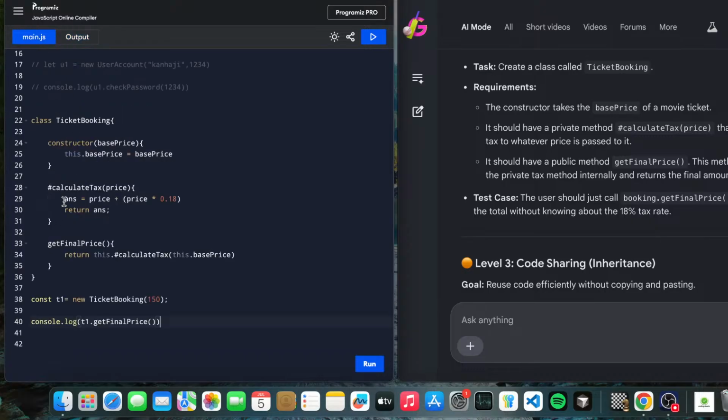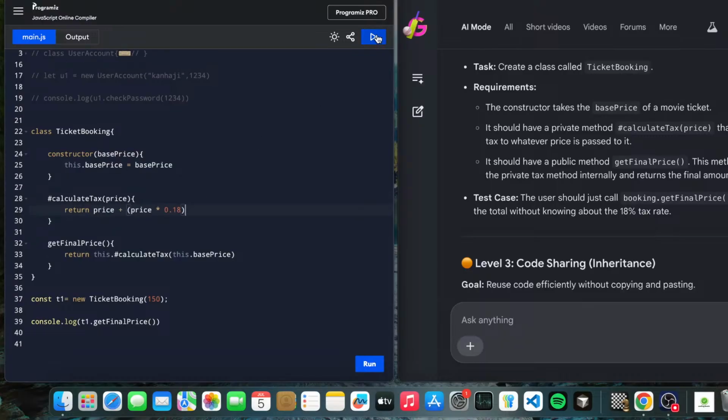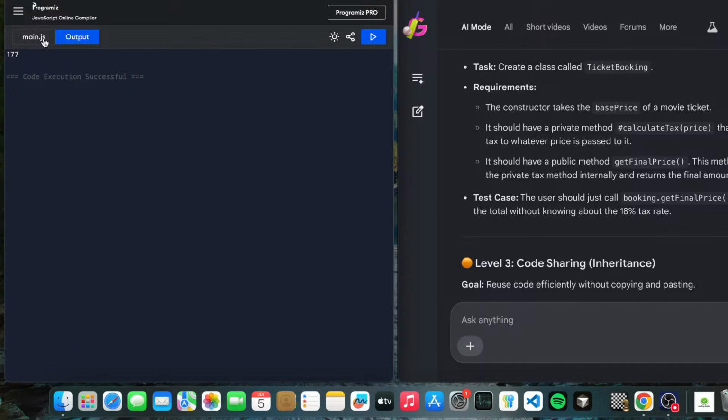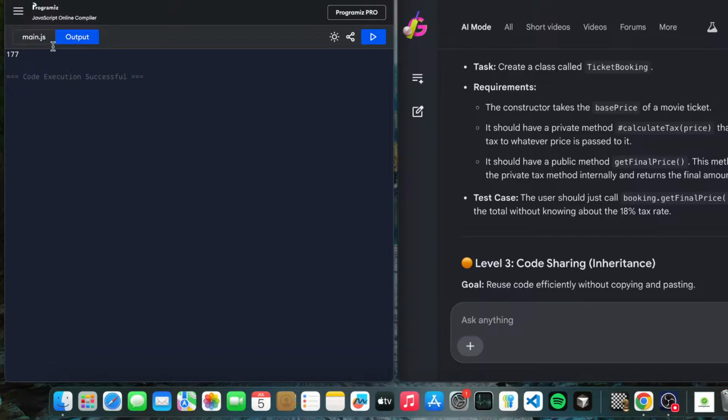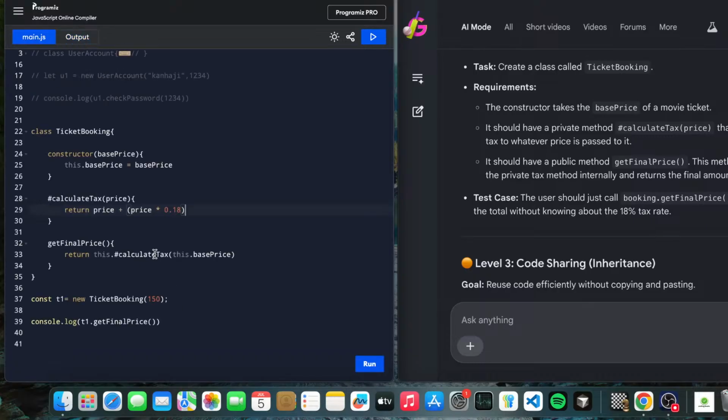Okay, answer is not defined. Let's be fair enough, return from here. We don't have to define, so we got a 177. Okay, so let's just understand how it's calculated. So we have 150 price and 0.118.